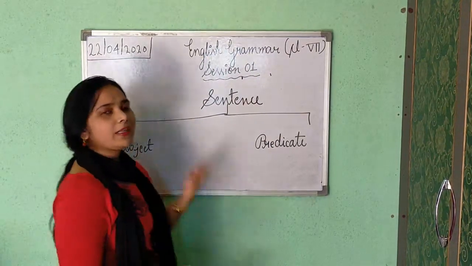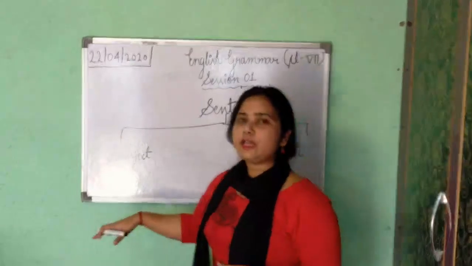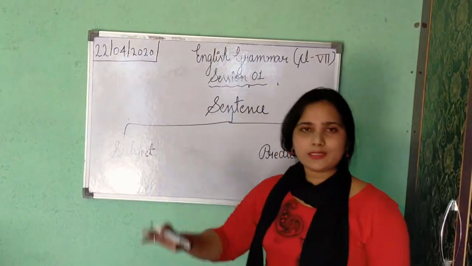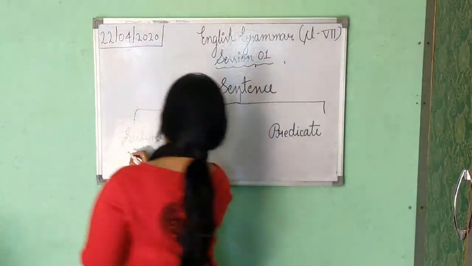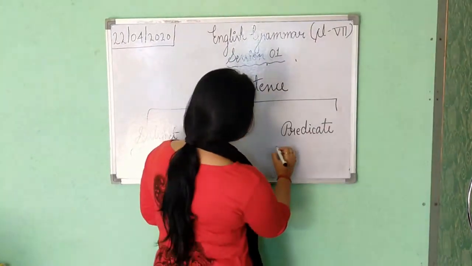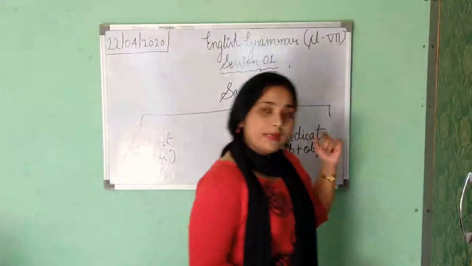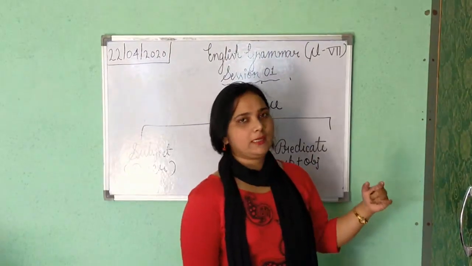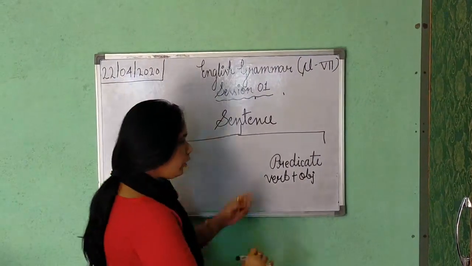Subject, what is subject? I have told you earlier, 2 or 3 times I have told you. The doer of the action, or the whole sentence which is dependent on the main thing or person, that is called the subject. Okay. Now predicate. Doer of the action is your subject, and predicate is the part of verb plus object. Except the subject, if you are getting verb plus object, then it is your predicate. Understood?